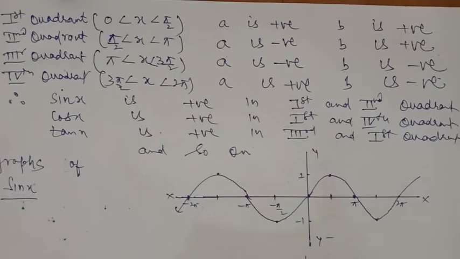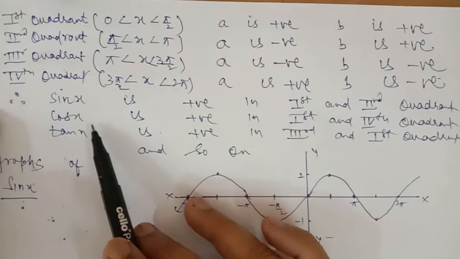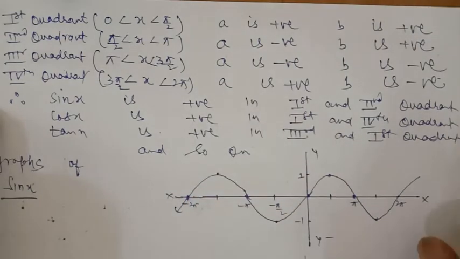And as we have done, cos x is equal to the x coordinate and sin x is equal to the y coordinate. Then depending upon in which quadrant the point lies, and knowing which coordinate, x or y, is positive or negative, we can find in which quadrant the particular trigonometric ratio is positive or negative.